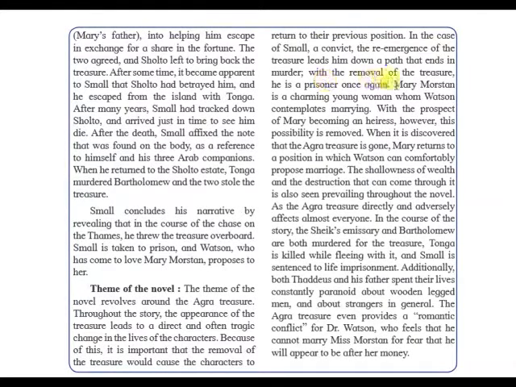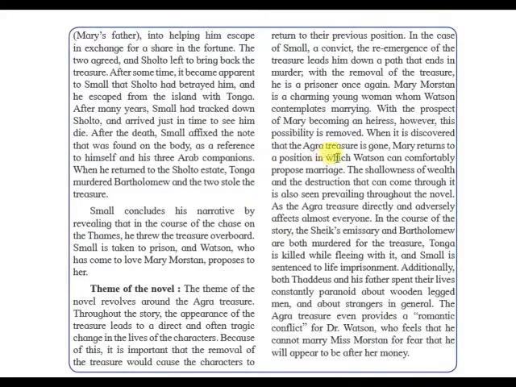Mary Morstan is a charming young woman whom Watson contemplates marrying, with the prospect of Mary becoming an heiress. However, this possibility is removed. If she is the one who's going to get this treasure, Mary becomes the target of all the people, because when the treasure enters people's lives, their life is filled with sadness and unhappiness.